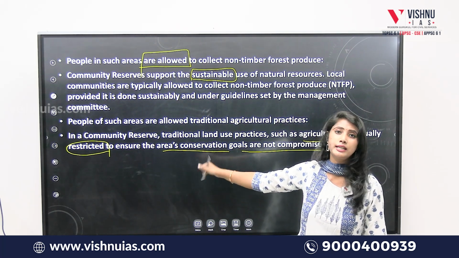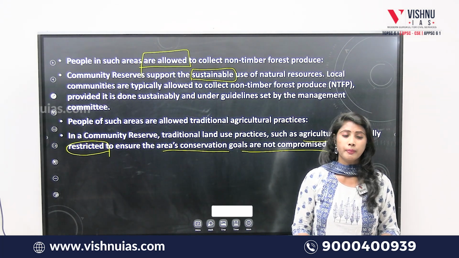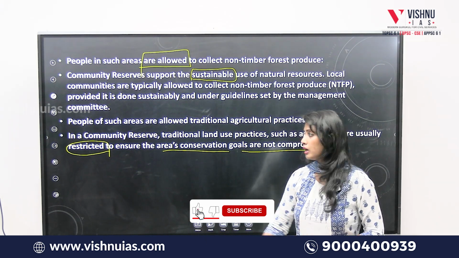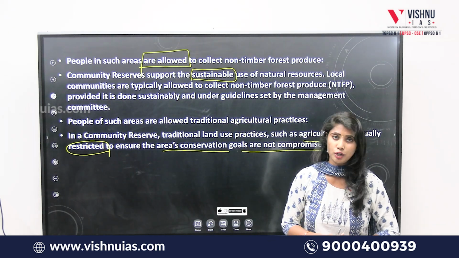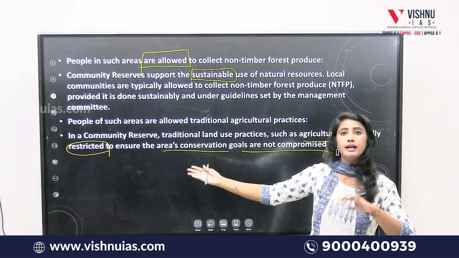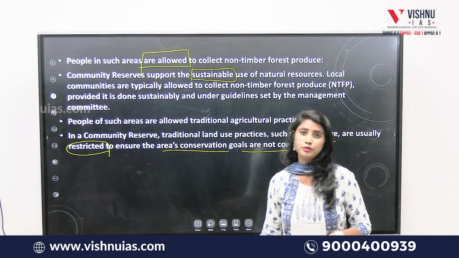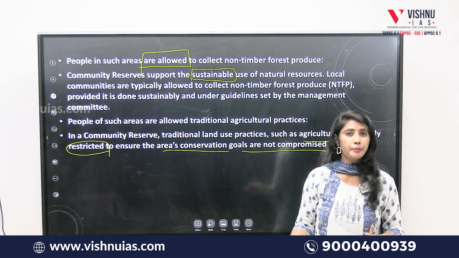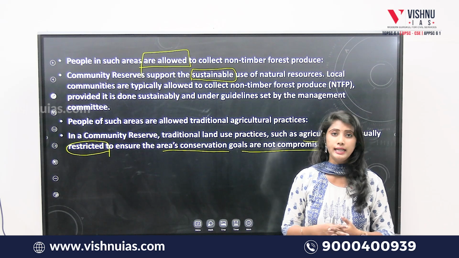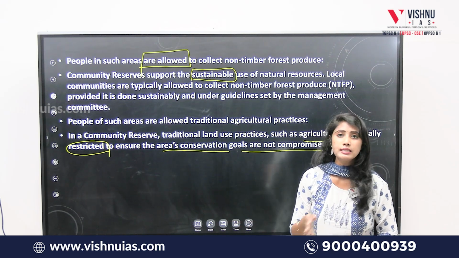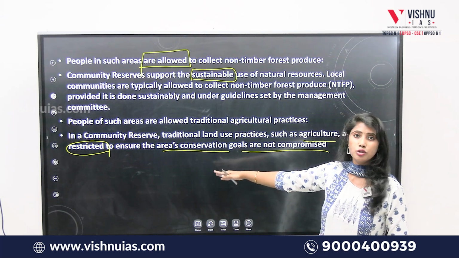So if agriculture is allowed in those reserved areas, there will be no meaning in declaring that as a reserved area, because there also the forest and everything are supposed to be cleared. Wildlife won't be sustained over there. Generally, these reserved areas are declared in order to protect the plants as well as the wild animals also. So if we allow agriculture, naturally all these protections to the plants and animals won't be provided. So hence agriculture is banned over there. So this statement is also wrong.